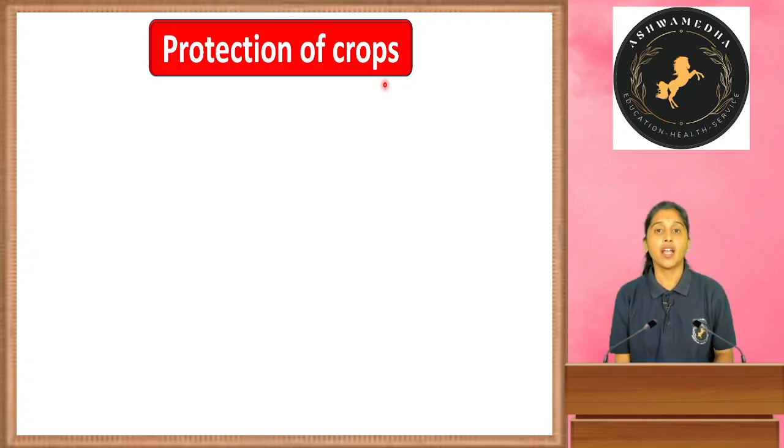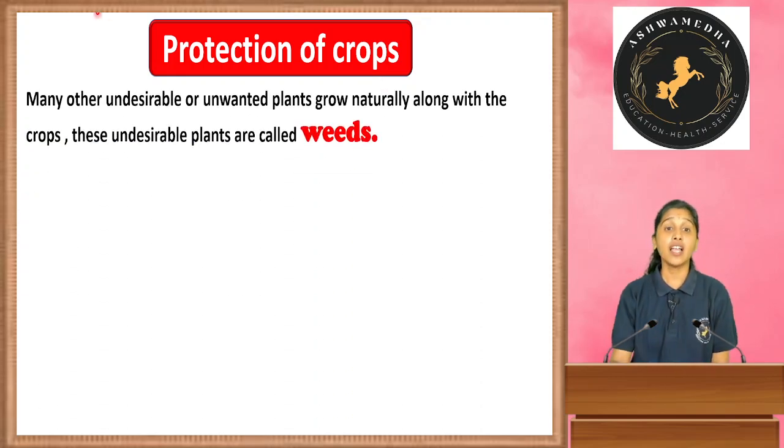Yes. If you have grown anything, we have to protect it. So, how to protect? From which things do we have to protect? Here, many other undesirable or unwanted plants grow naturally along with the crops. These undesirable plants are called weeds.